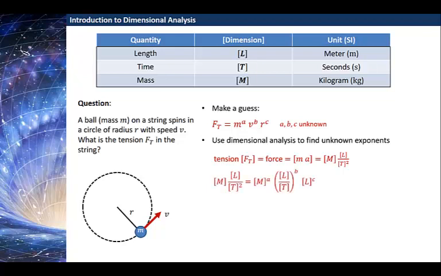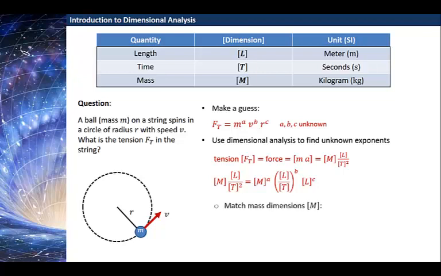Using that in our guess, the left-hand side has dimensions of mass times length over time squared. The right-hand side has, writing these out, the dimensions of mass to the a, and the dimensions of speed is now all to the b, so that's dimensions of length over time all to the power b, and the dimensions of the radius to the power c, which is the dimensions of length to the power c. And what we'll do is we'll match the dimensions on both sides.